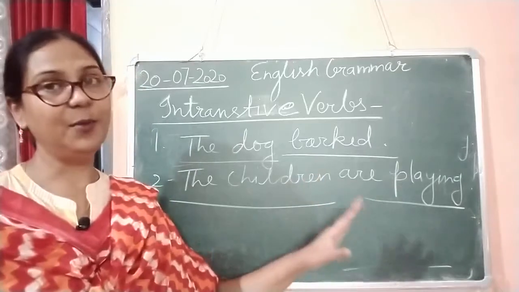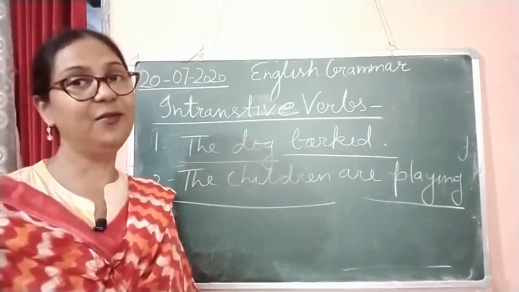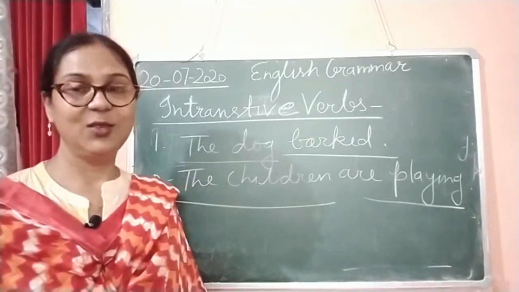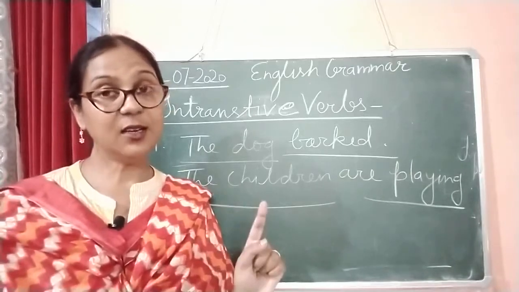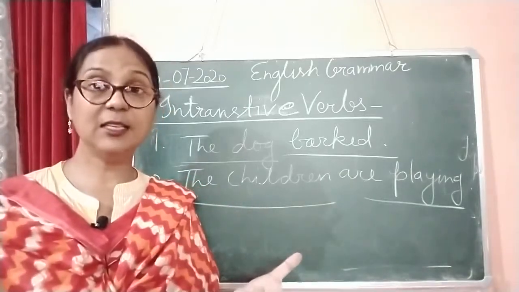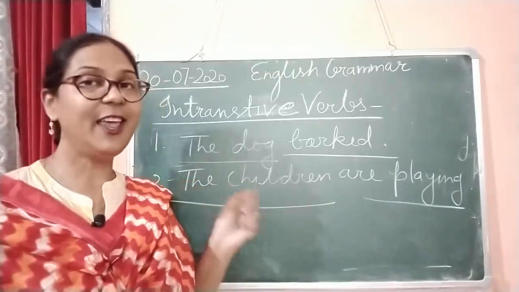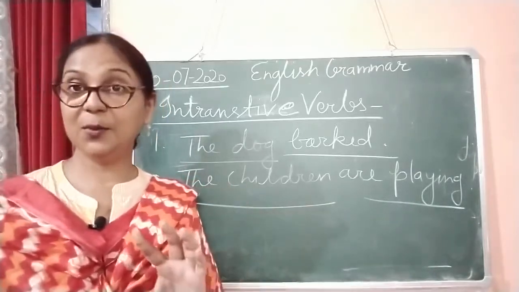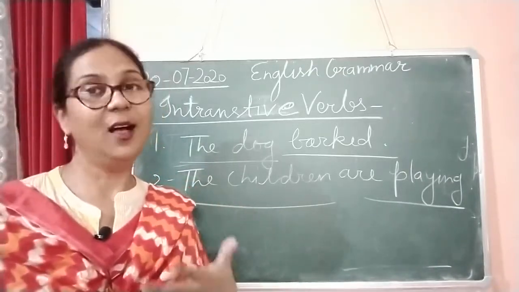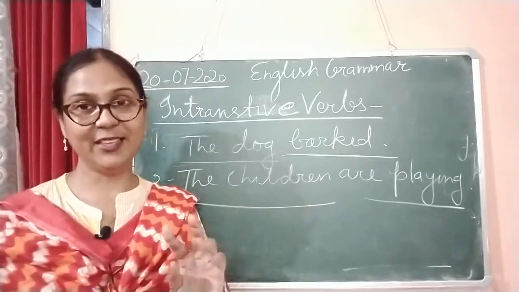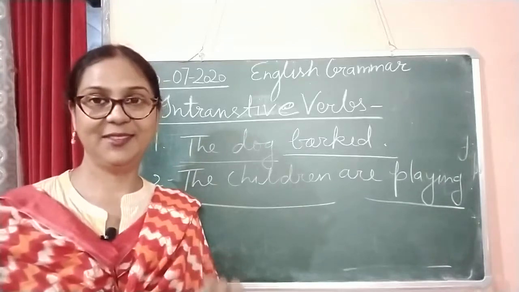So there is no object in both sentences. These are the best examples of intransitive verbs. Always remember, in a transitive verb we use an object to complete the sentence, but in an intransitive verb we do not use any object, and it gives you a complete meaning. So there is a difference between transitive and intransitive verbs.